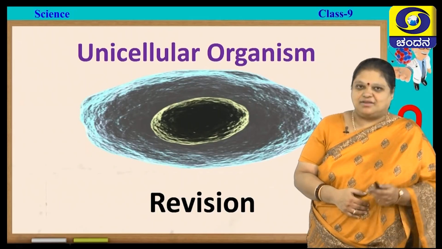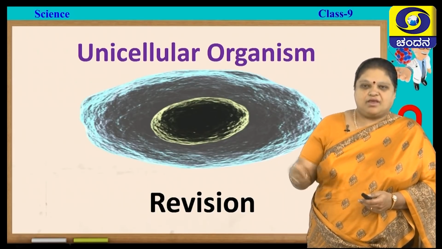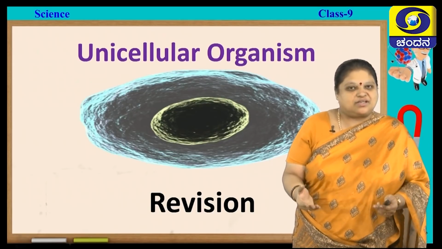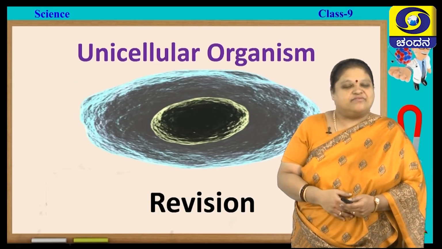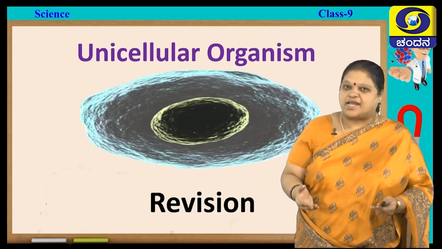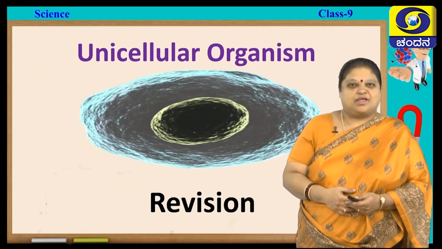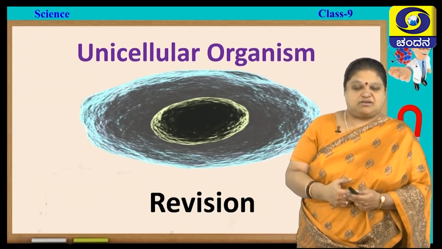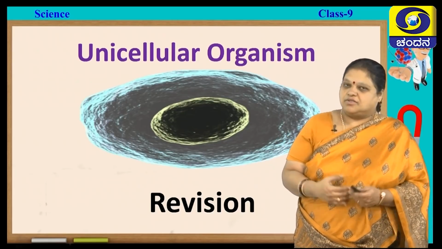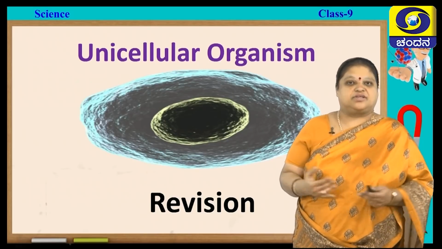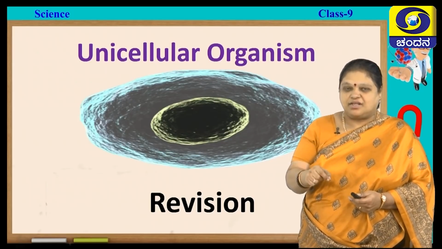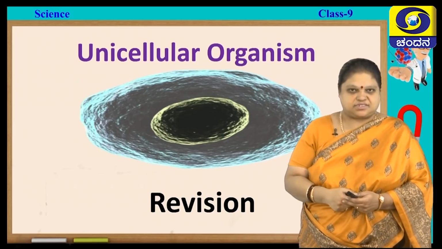So, welcome back. We will do some revision first. Here you are seeing a unicellular organism. Do unicellular organisms respire? Yes, very much they do so. Do they take nutrition? Of course they do. Any organism for its survival needs food. And do the unicellular organisms excrete? Yes, they do. So, do they reproduce? Of course they do. So, by this you understood that a single celled organism, for its survival, is able to do all the life processes.